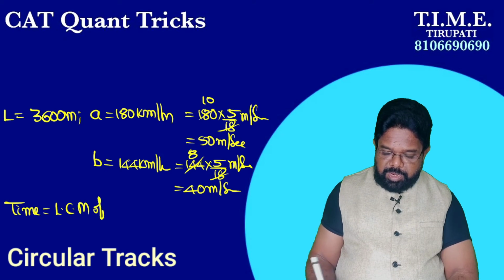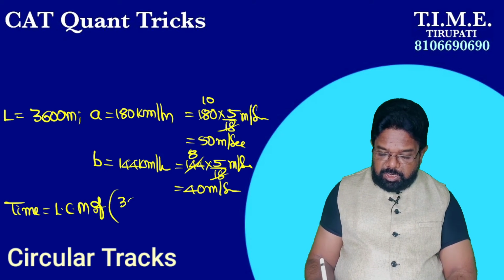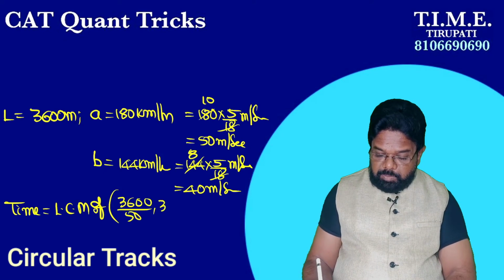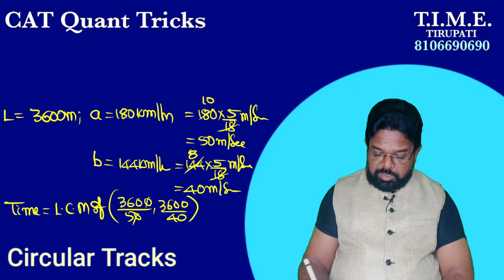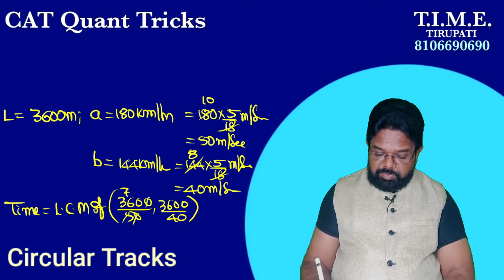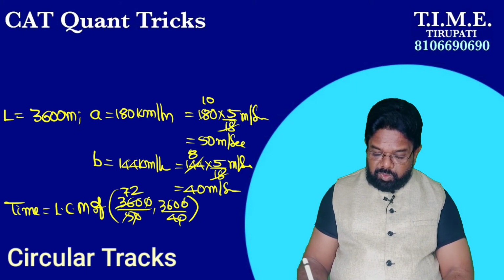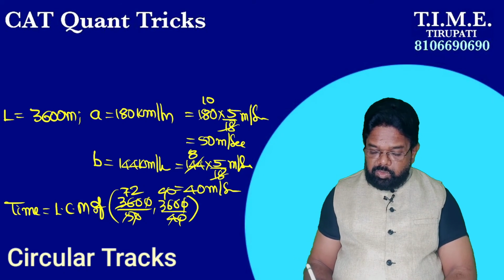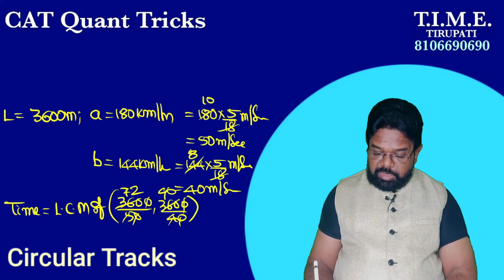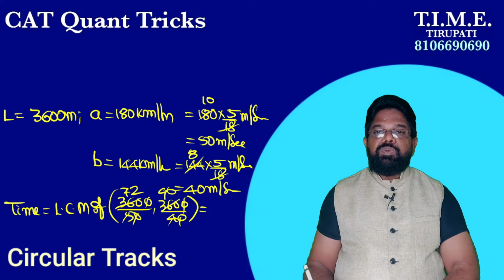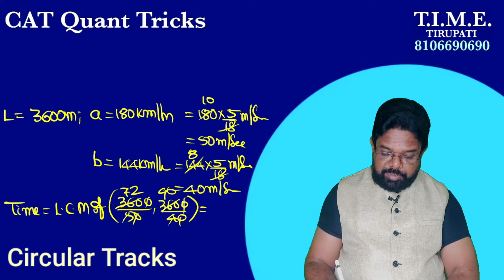So LCM of L, what is L here? 3600. L by A means 50, and B means 40. LCM of L by A comma L by B. Now by cancellation, 0 0 gets cancelled with 5, 5 7s are 35, 5 2s are 72. Now 0 0 gets cancelled, 4 9s are 90. So for 72 and 90 you have to calculate the LCM, that gives our answer. What is the LCM of 72 and 90? Calculate LCM separately for 72 and 90 here.